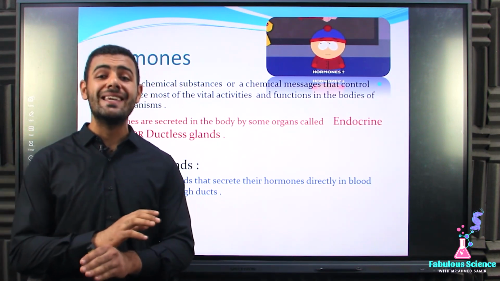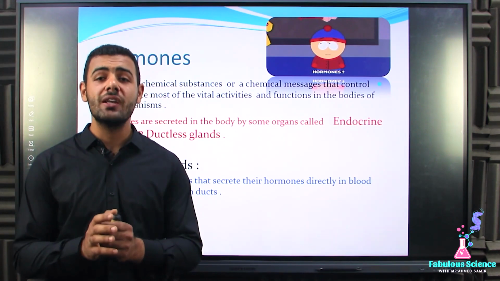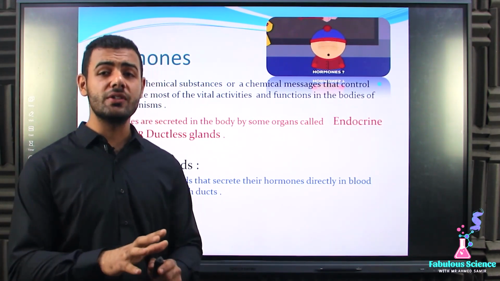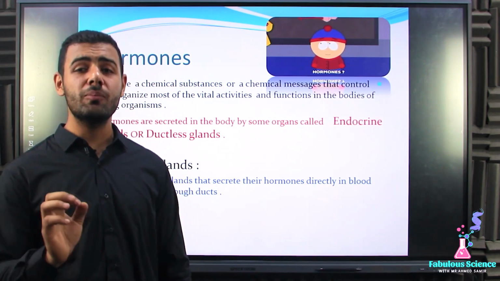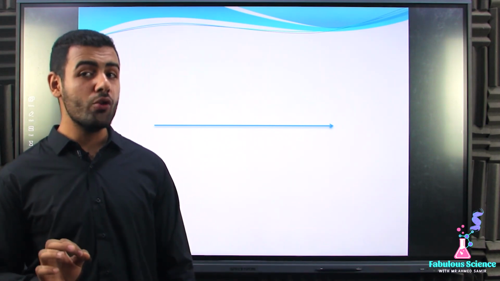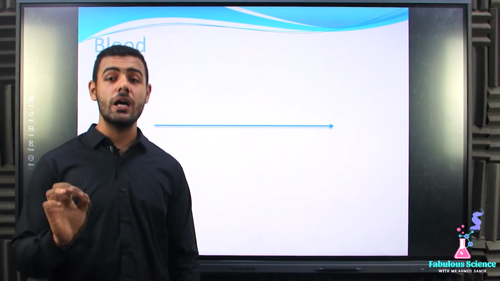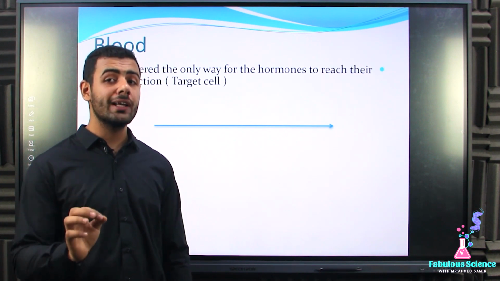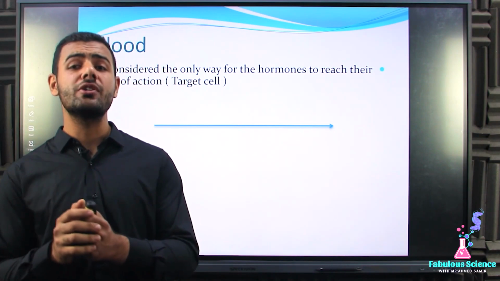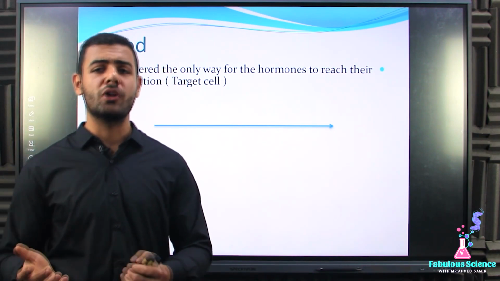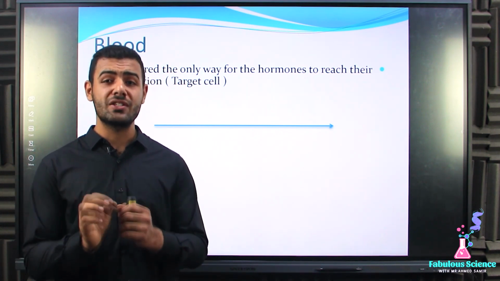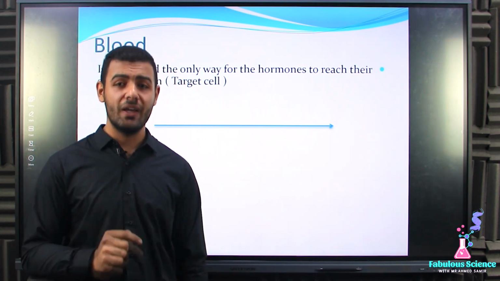So there won't be any need for the endocrine gland to send their secretion inside a tube, but it will just spread their secretion directly in the blood without passing through any tube or any duct. So now we can consider that blood is the only way for the endocrine gland to send their secretion and to be able to reach their sites of action. But what do we mean by sites of action? Sites of action are the cells that the hormone will affect.